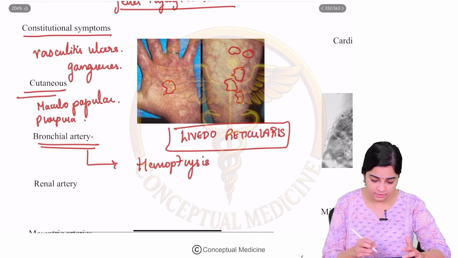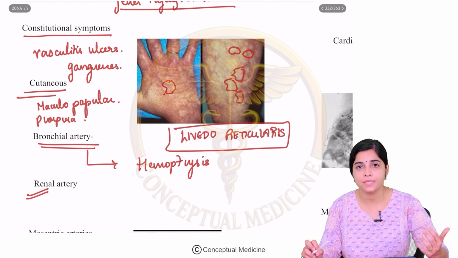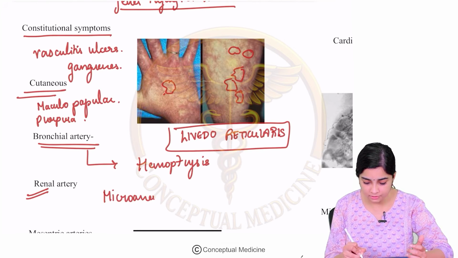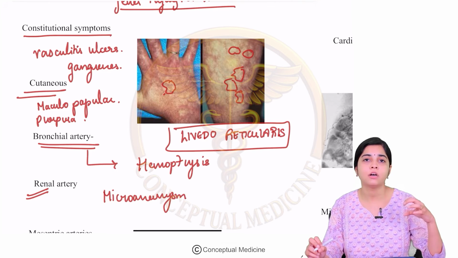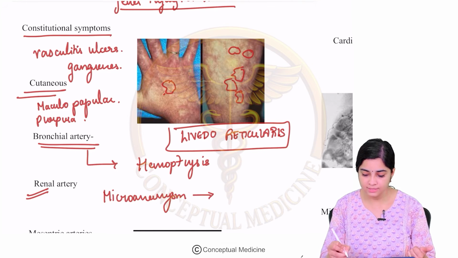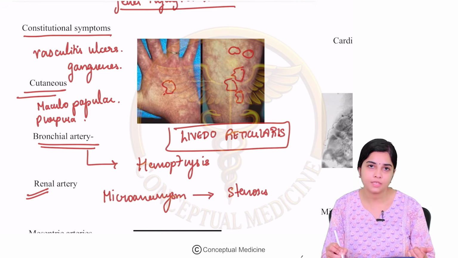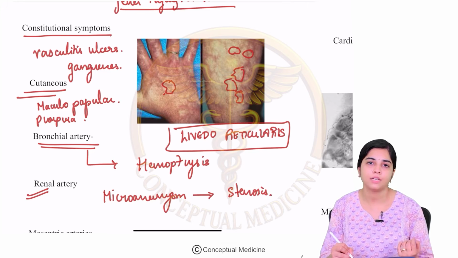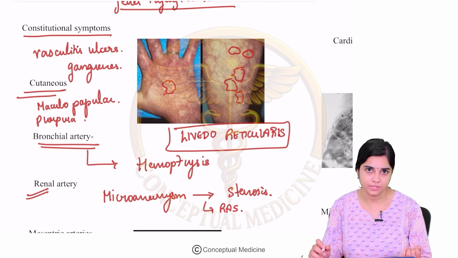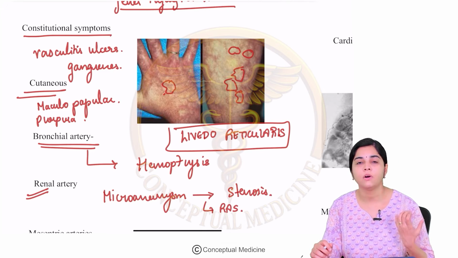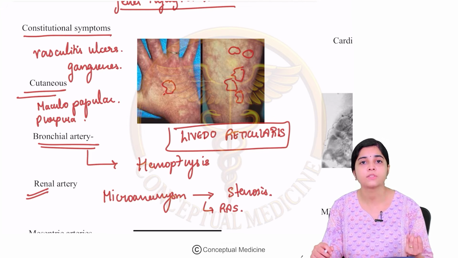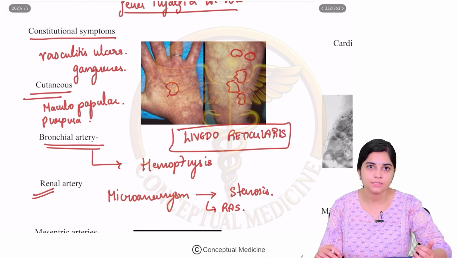Okay, then renal artery involvement. Since it involves the medium vessels, the renal artery can be involved. What do you find? You find evidence of microaneurysms. You find small outpouchings within the renal artery. These are what we call microaneurysms, and this can also sometimes result in a stenosis and result in renal artery hypertension as well. So hypertension in the young, or if there is evidence of a unilateral contracted kidney because of renal artery stenosis, you can think of polyarteritis nodosa.